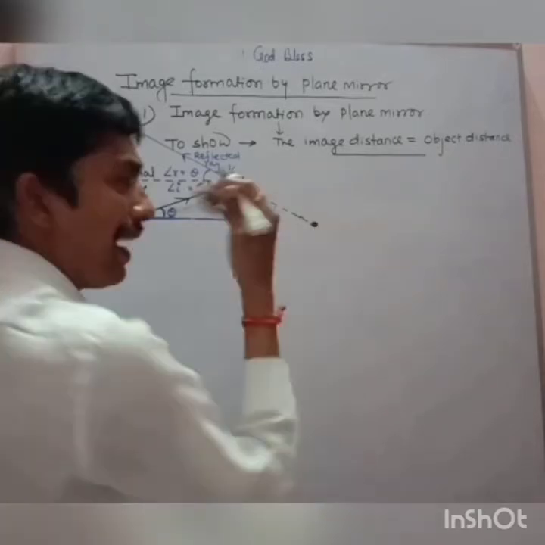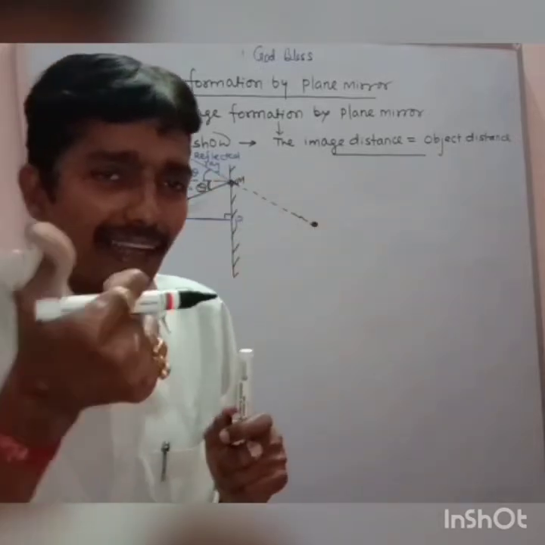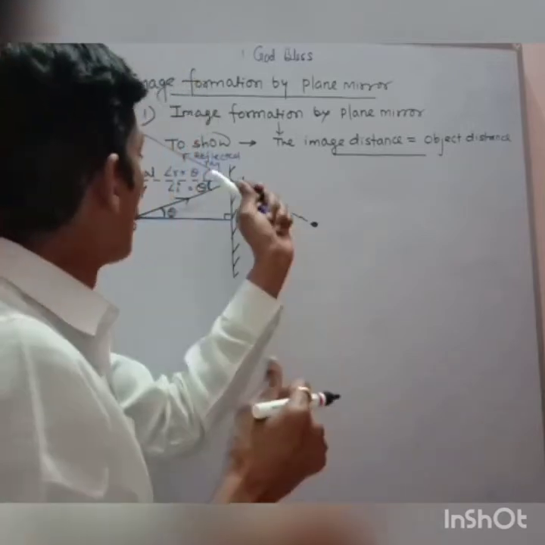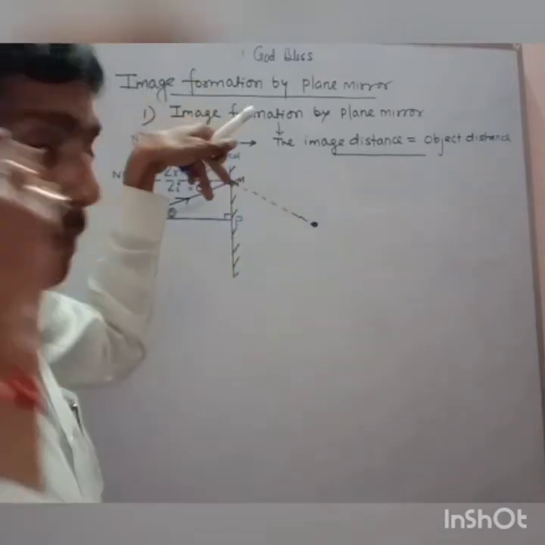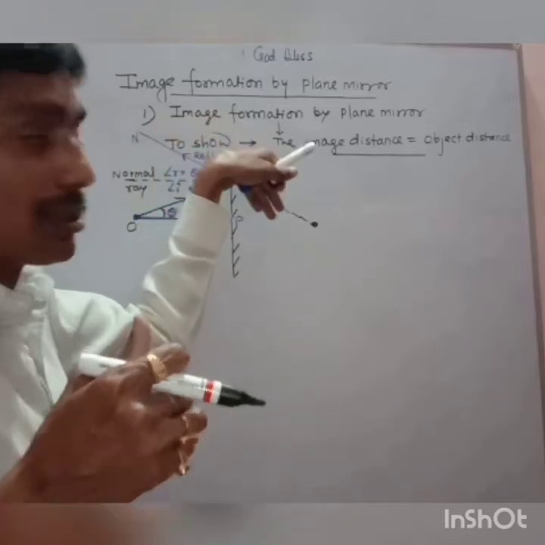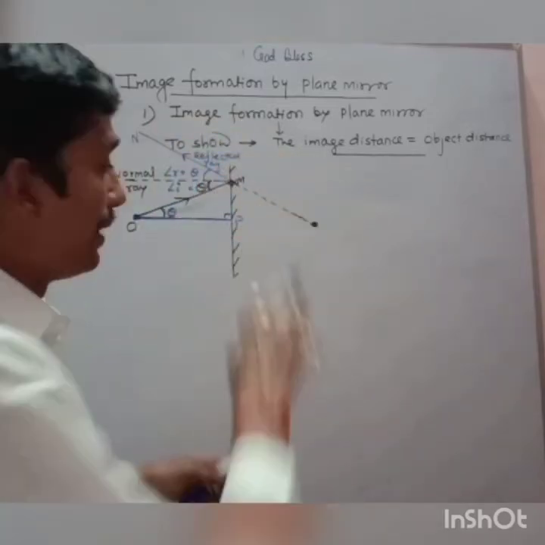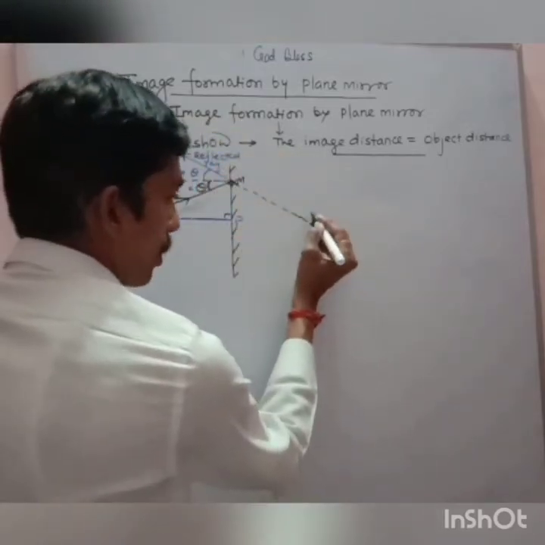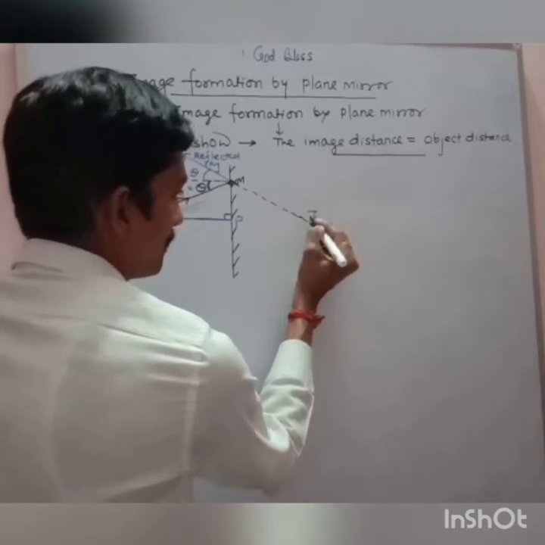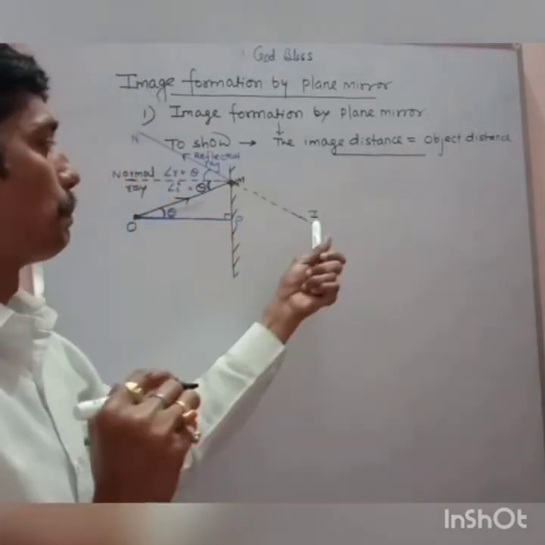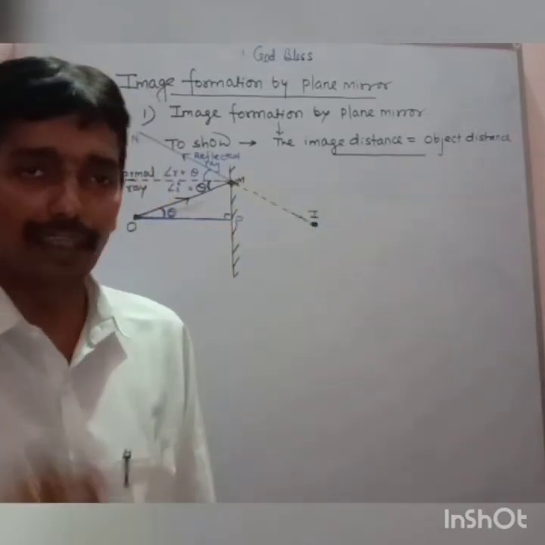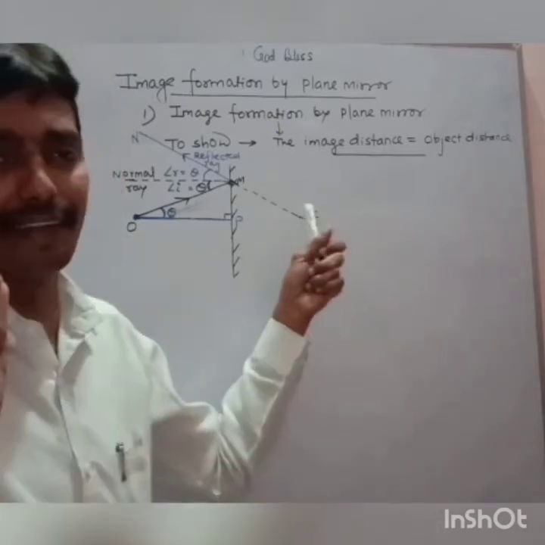This is the trick. This will be the reflected ray, and in imagination it will be produced inside the mirror. This will be the image point, 110%.